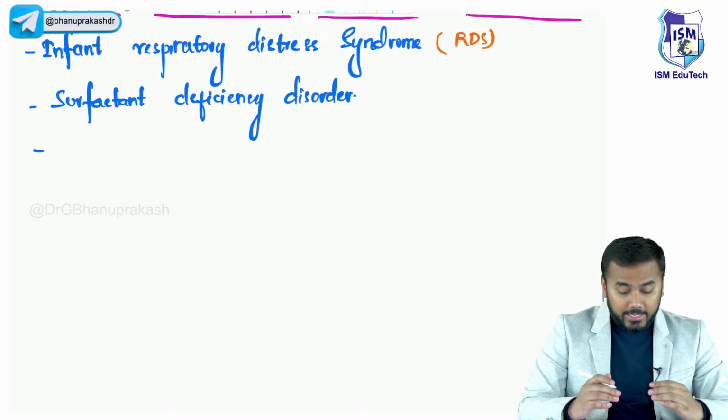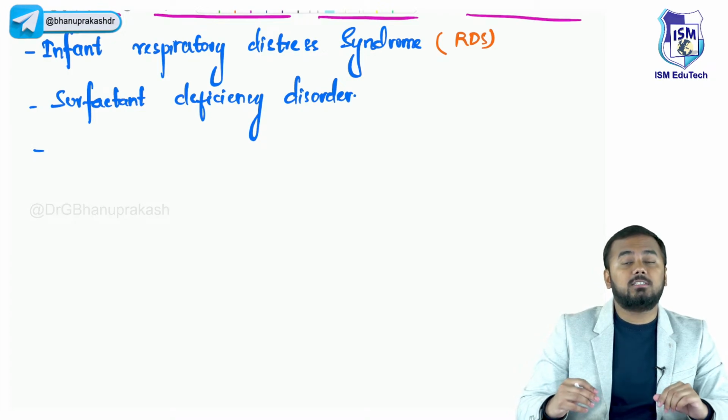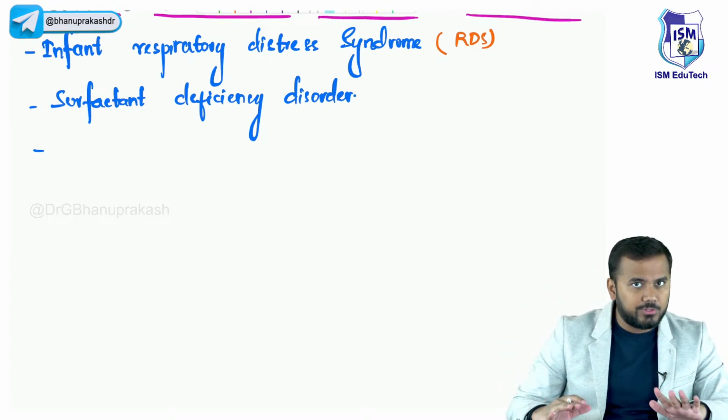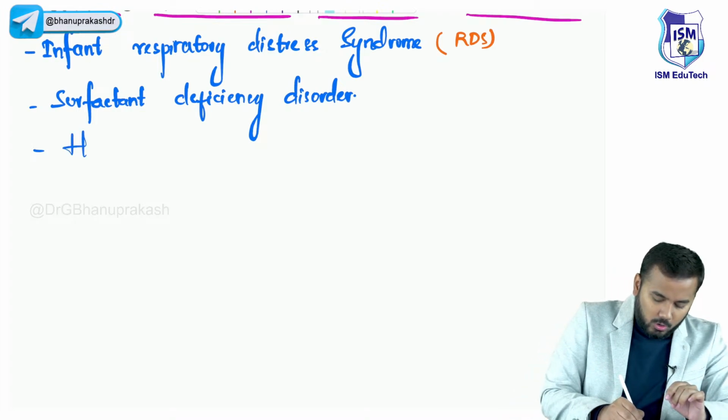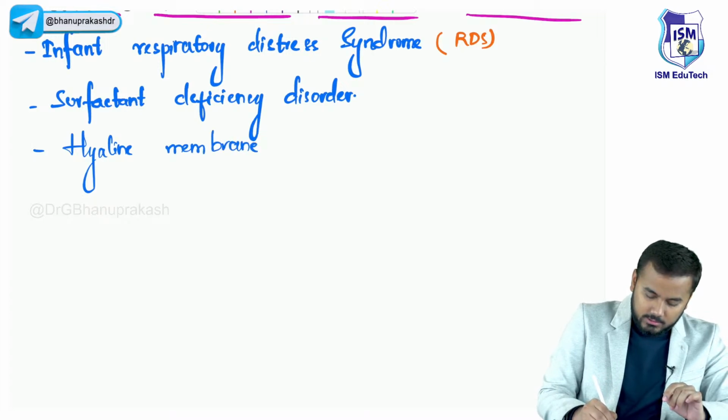Next important thing is that this is also given another name called hyaline membrane disease. Why do we call it hyaline membrane disease? I will tell you when I will be teaching pathophysiology. So it is also called hyaline membrane disease.